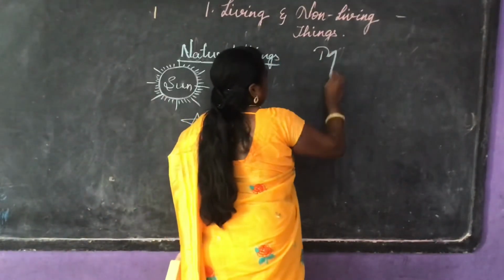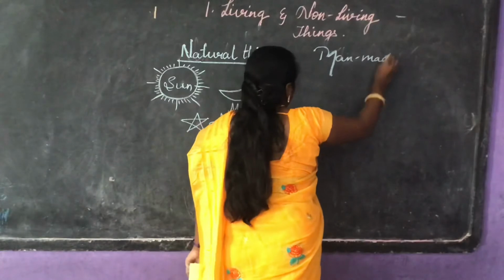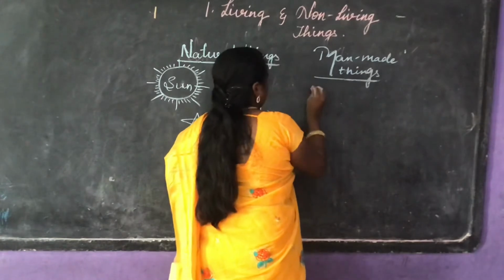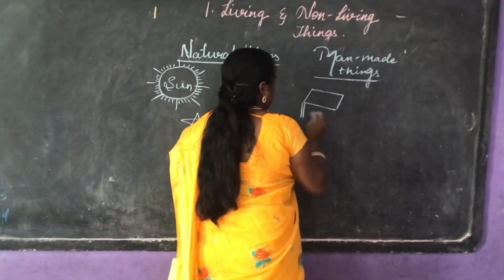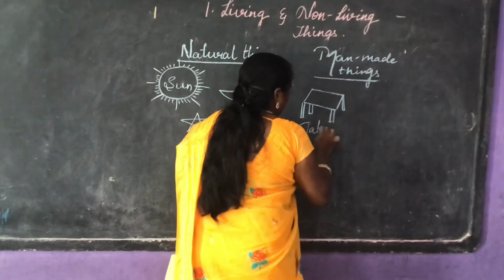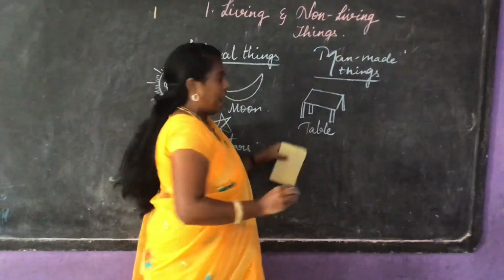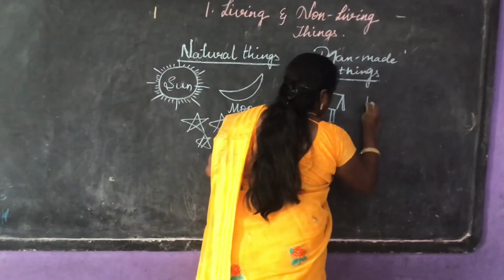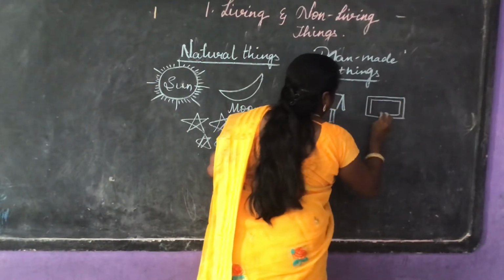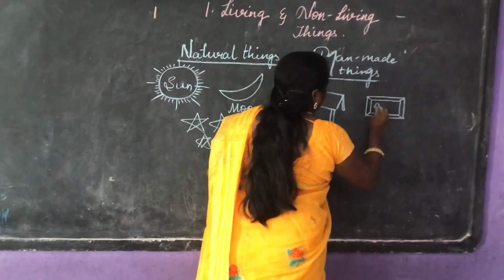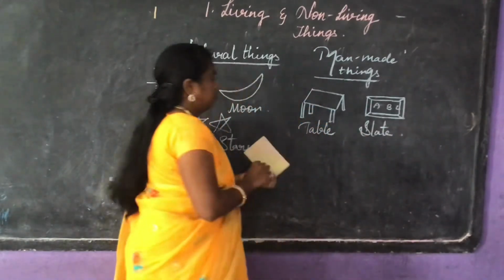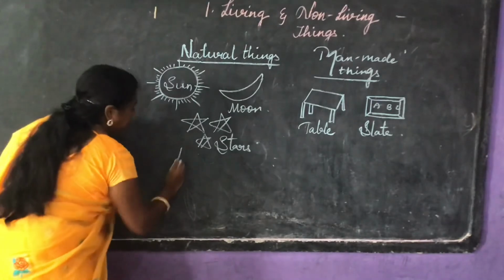Next, man-made things. This is a table which is made by man. Now, this is a slate which is made by man.